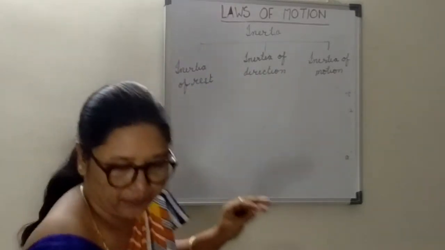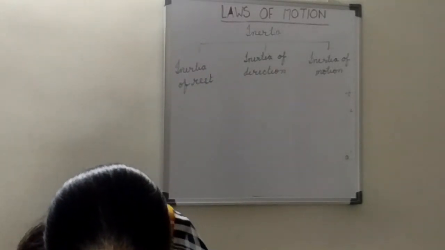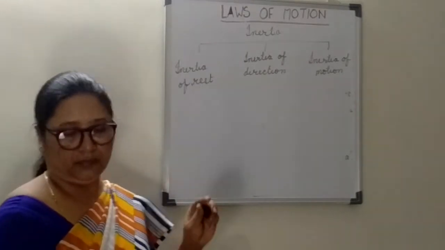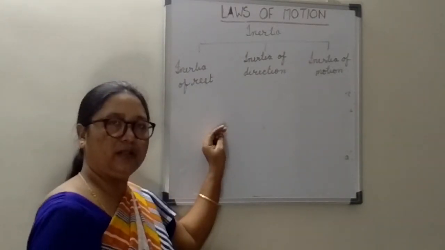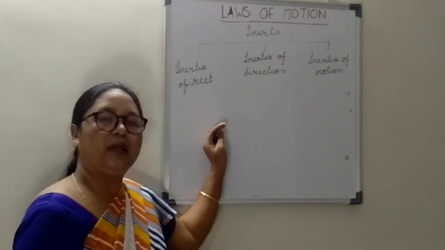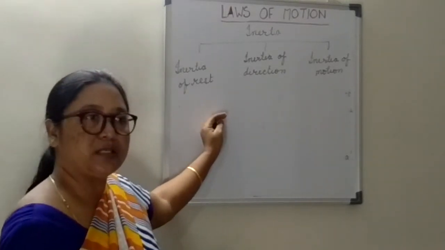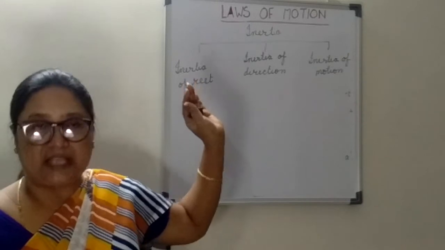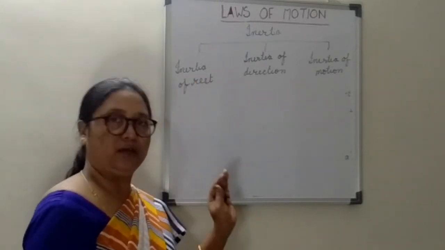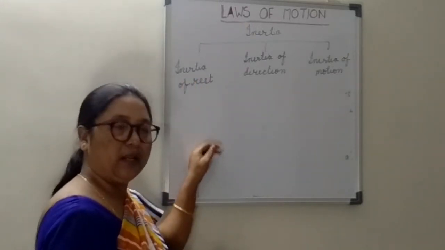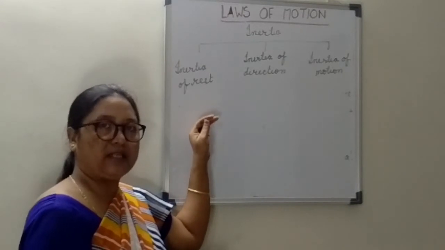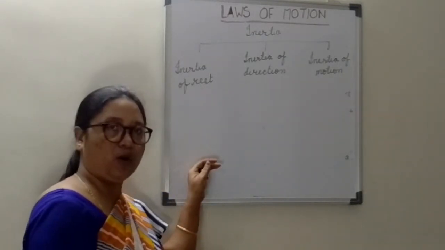Here, see, children, what we saw in this example: the bigger box will exhibit more resistance than the smaller one.